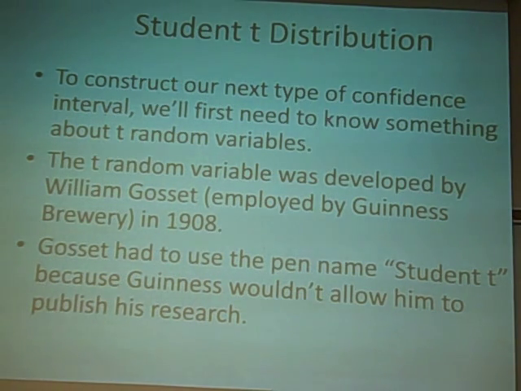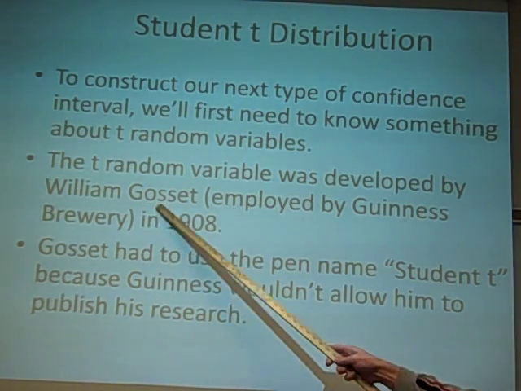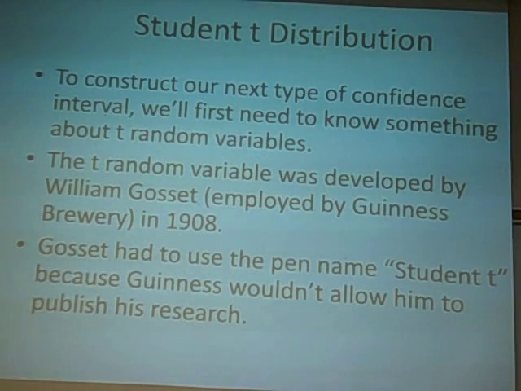It's always good when this part of the unit comes near St. Patrick's Day, because there's at least something of an interesting history with the T random variable. The T random variable was developed by a gentleman named William Gossett. And William Gossett worked for Guinness Brewery in Ireland, and hence the tie-in with St. Patrick's Day. That's all there is to it, really. He's not a leprechaun? Not that I know of, no.